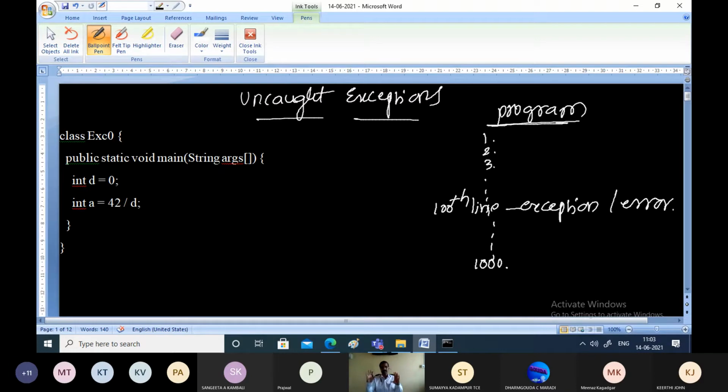You have written 1000 lines of Java program and there is an error at the 100th line. When will you come to know that error? During the execution of the program. During the compilation and while writing, we may not come to know about the error, but during the execution you'll have one error at the 100th line. So whenever there is an error at the 100th line, the remaining 900 lines of code will not be executed.